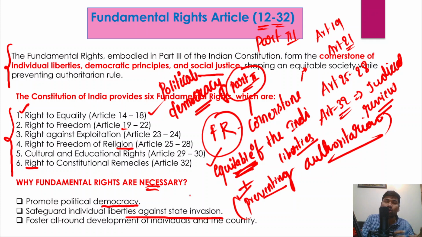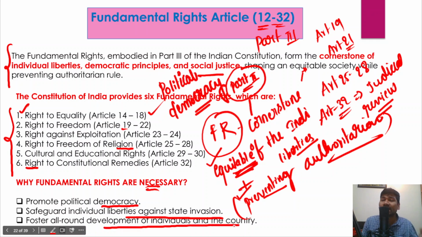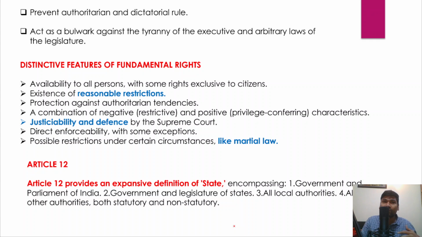Going into the discussion, we will understand how fundamental rights will safeguard the rights of individuals in a very detailed manner, and this could also foster all-round development of the individuals and the country as well, right? Apart from that, the fundamental rights also prevent authoritarian and dictatorial rule, because the fundamental rights are provided to the individuals against the state action, right?